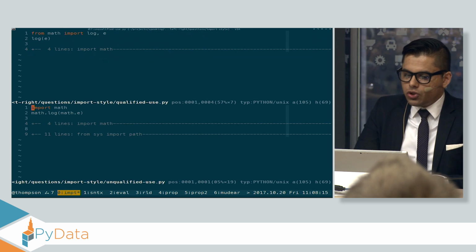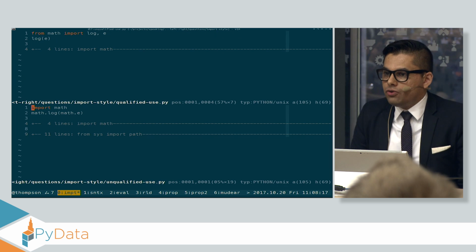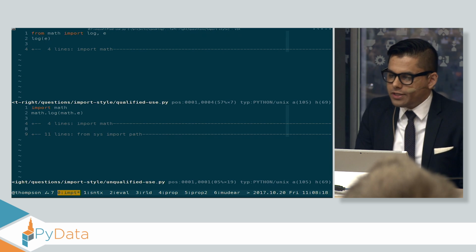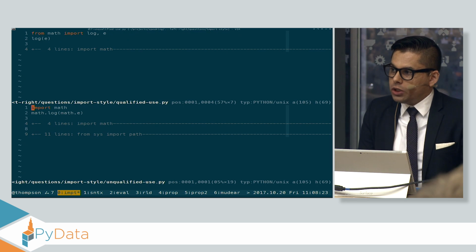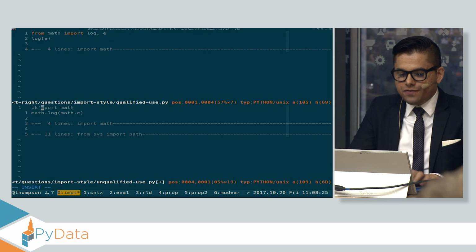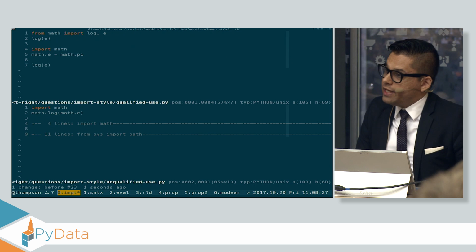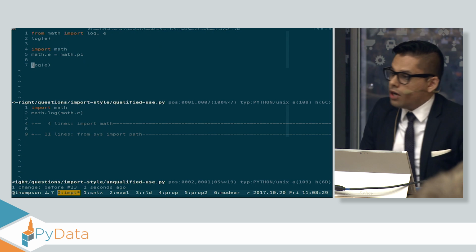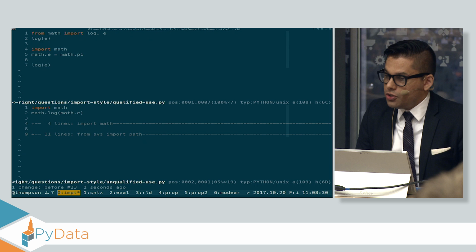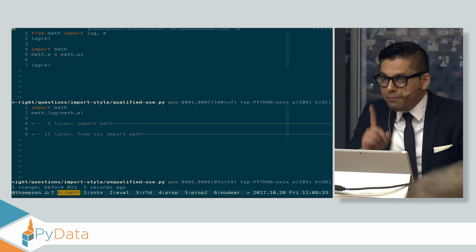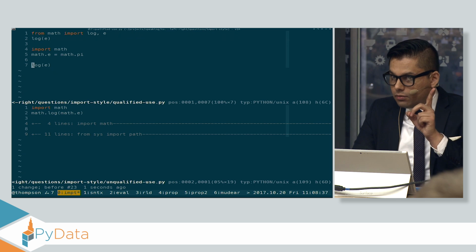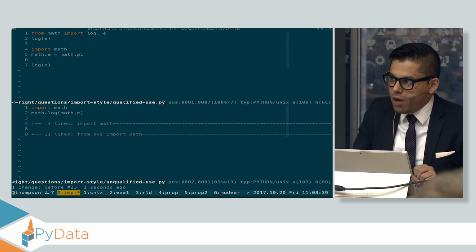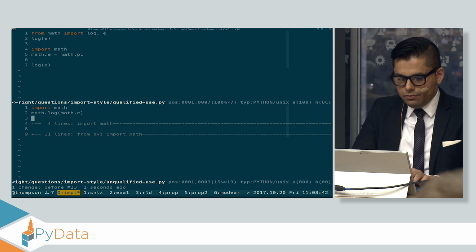So let's go back and answer all of our questions. There is a meaningful difference between the two of these, but it is very subtle. In the top, you bind the value of log and e early, which means if some joker went in and did this, on line 7, you'd see the same result that you saw on line 2, because you captured the value of log and the value of e as of line 1, and no subsequent changes to that module will take effect.